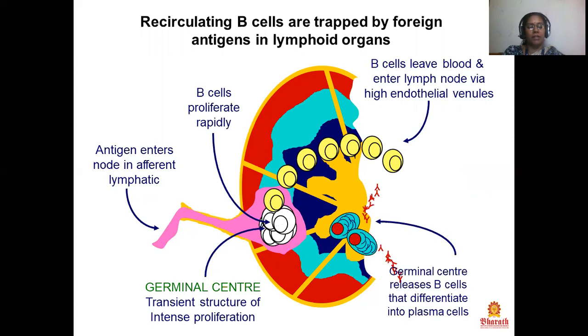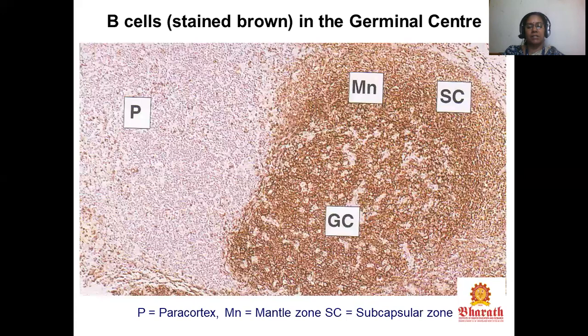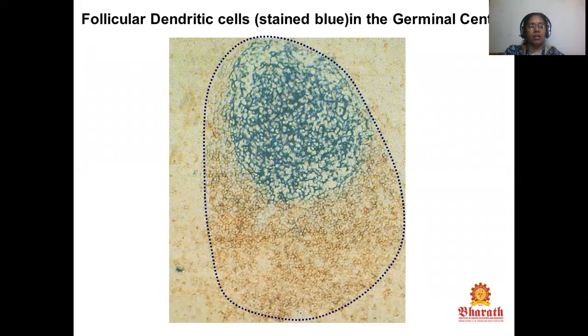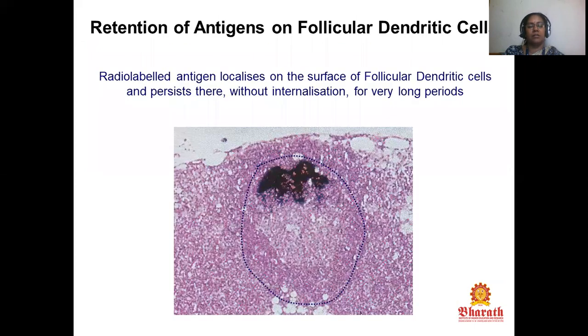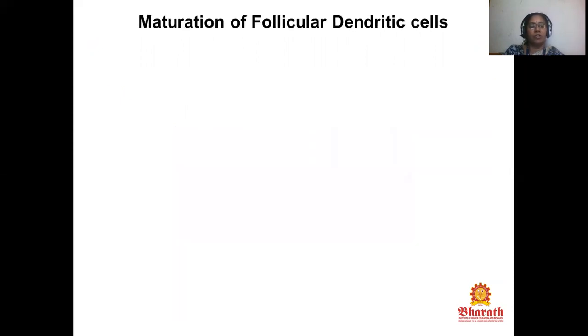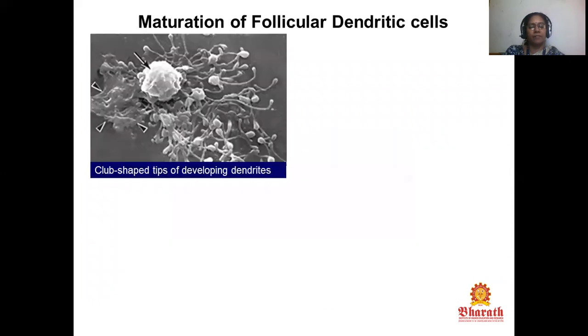That is a B cell proliferating rapidly. That is a germinal center, a transient structure of intense proliferation, and the germinal center releases B cells that differentiate into plasma cells. This is a B cell stained brown in the germinal center. These are the follicular dendritic cells stained blue in the germinal center. This is the retention of antigens on follicular dendritic cells. This is the maturation of follicular dendritic cells.